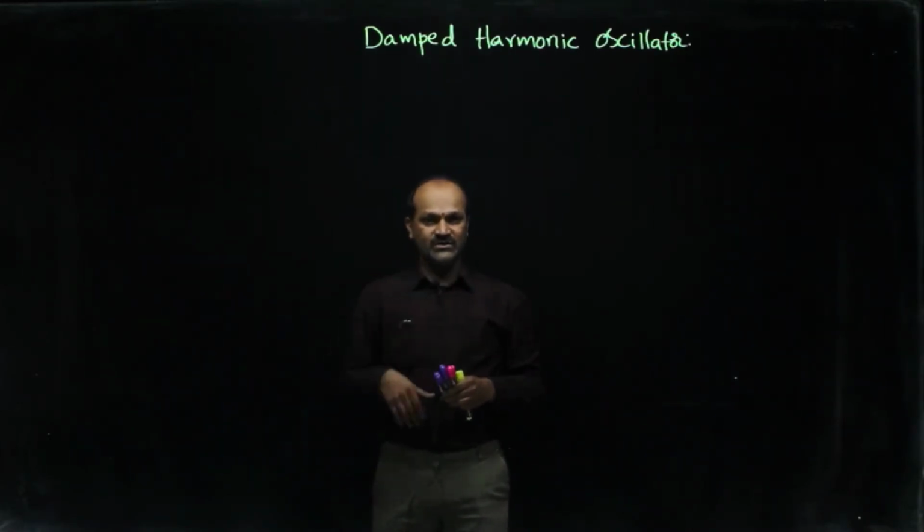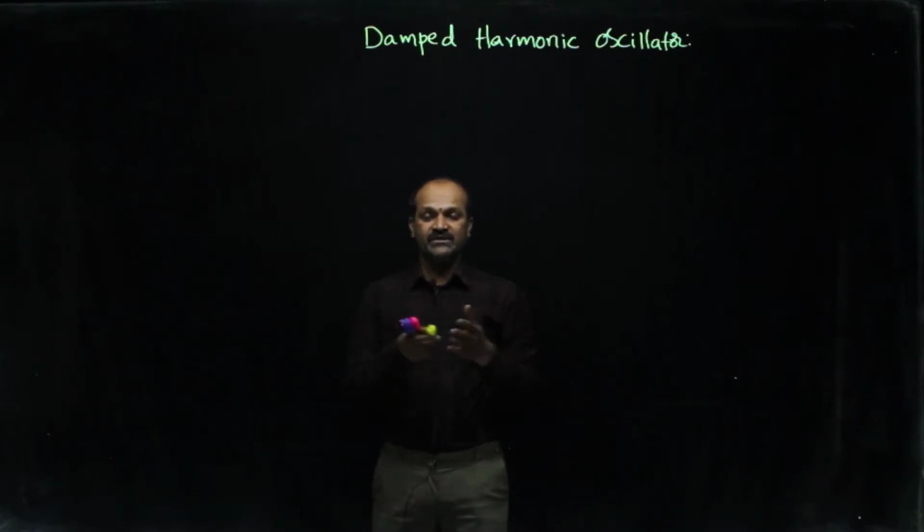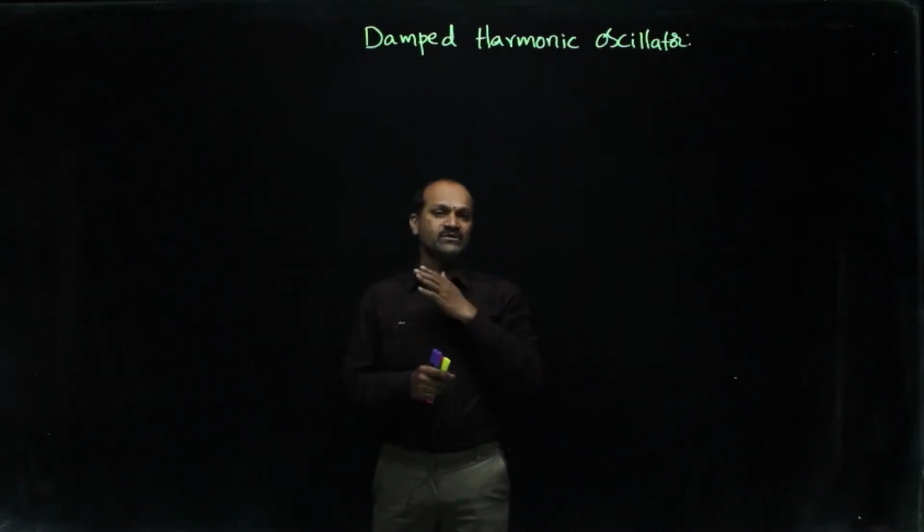All those things we discussed. But in simple harmonic motion, the surrounding friction is not considered. It is pure oscillation, an ideal case. So when you set it into oscillation, it keeps on oscillating till somebody stops it.